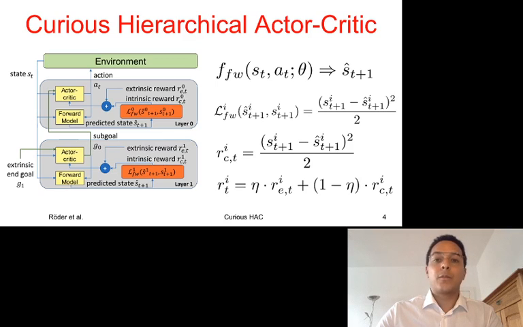We train our forward model next to our actor-critic by using the same samples from our off-policy memory. The difference, also known as surprise, is used as curiosity reward to temporarily update the sampled rewards. The new rewards are created by taking a fraction of the extrinsic reward, Re, in combination with the curiosity reward, Rc. Our hyperparameter eta defines this ratio.